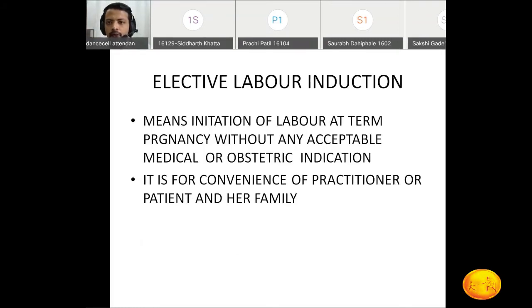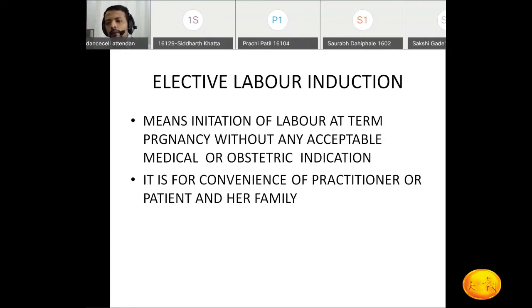There is one terminology that is called elective induction of labor. What do you mean by elective induction of labor? It means we initiate labor at term pregnancy without any acceptable medical or obstetric indication. Why do we do that? Suppose a patient is a second gravida, 38 weeks pregnant, and I am planning to go outside in the next 2 or 3 weeks.